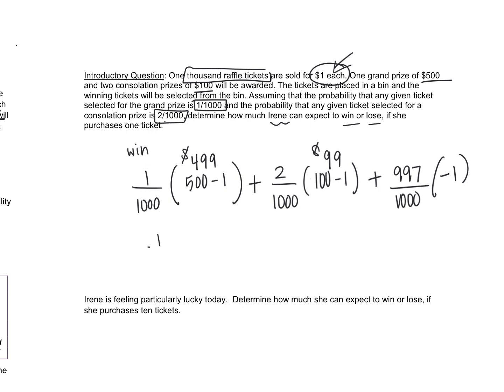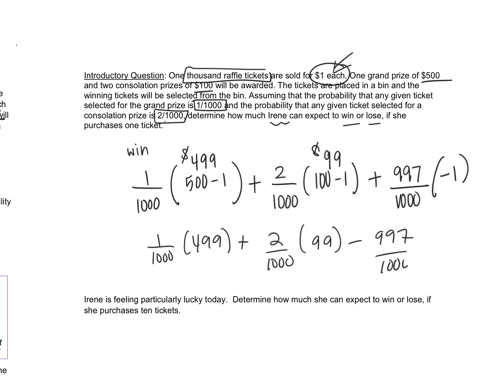So when you go to calculate this, we're looking at 1 over 1,000 times 499, plus 2 out of 1,000 times 99, minus 997 out of 1,000. I just put the minus in the front here.